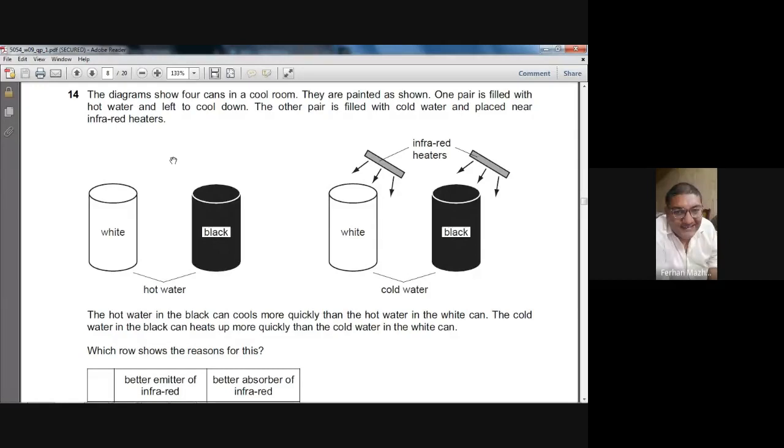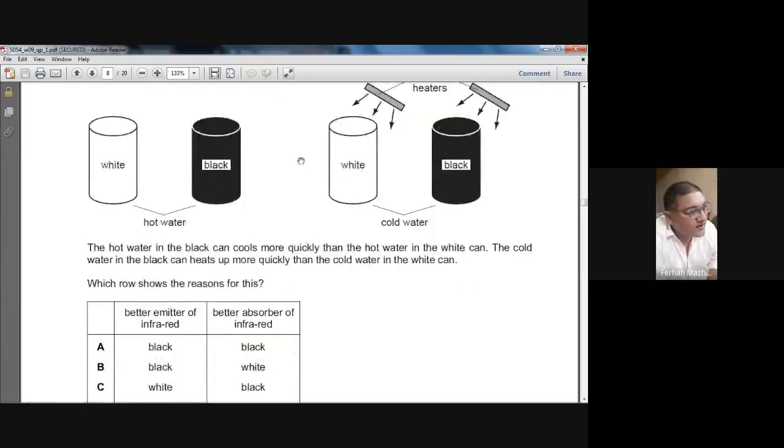The diagram shows 4 cans in a cool room. They are painted as shown. One pair is filled with hot water and left to cool down. The other pair is filled with cold water and placed near an infrared heater.